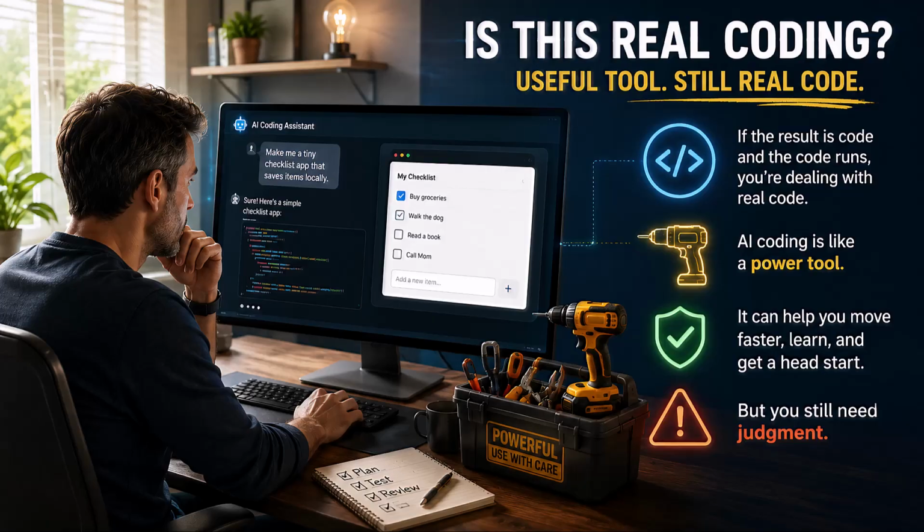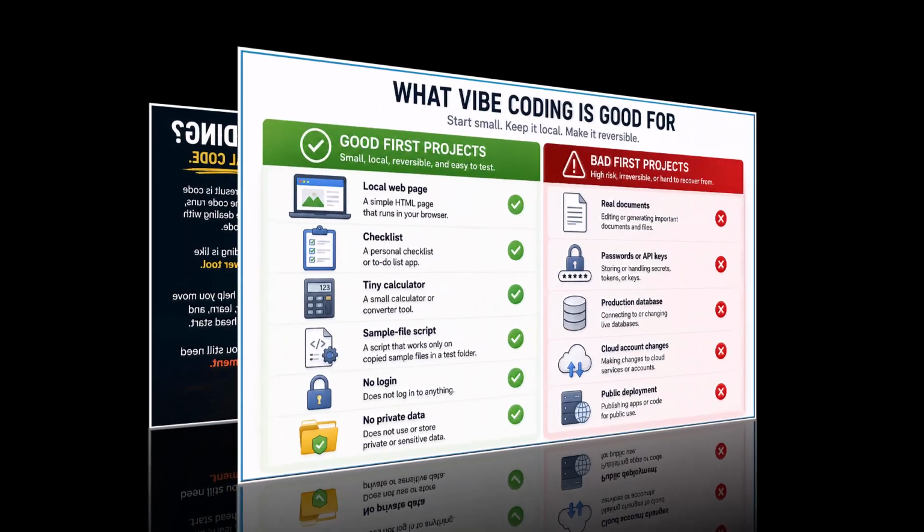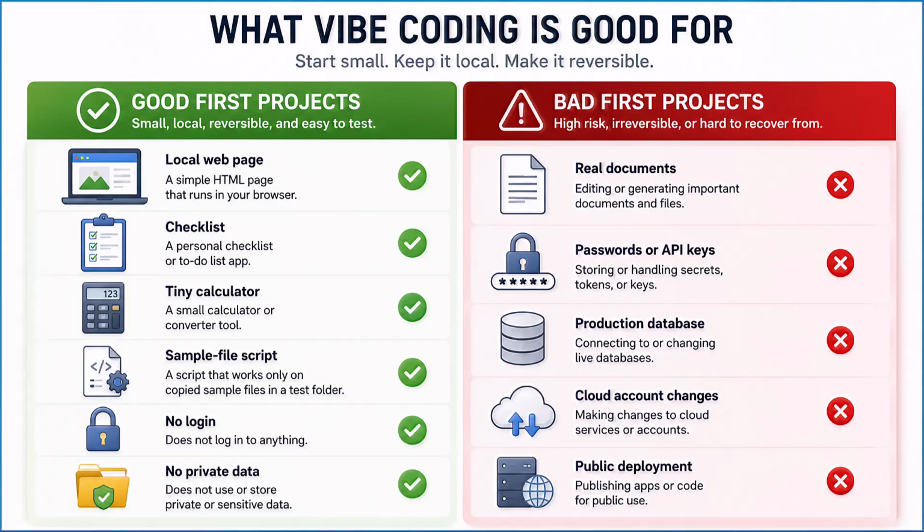And for beginners, judgment starts with choosing the right first project. Good beginner projects are small, local, reversible, and easy to test. For example, a simple web page that runs in your browser, a checklist tool, a tiny calculator, a personal notes page, a script that works only on copied sample files in a test folder, a little dashboard that does not log into anything and does not touch private data. Those are good because if they break, the blast radius is tiny. You close the browser tab, you delete the test folder, you go make coffee and reconsider your life choices. Normal computer stuff.